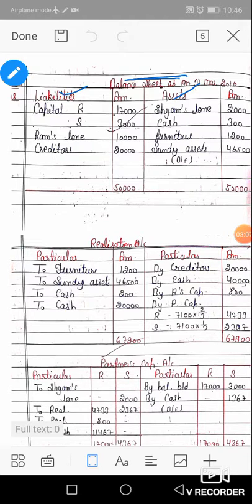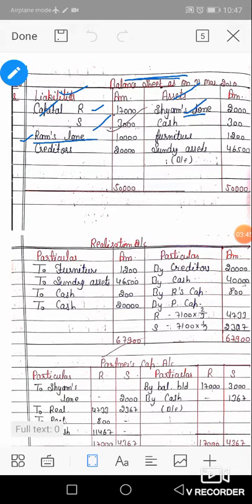First, in the first line, capital account is a liability: capital accounts of Ram and Sham, rupees 17,000 and 3,000 respectively. Sham owes 2,000 to the firm. Sham has taken a loan from the firm, so this is an asset of the firm: Sham's loan, rupees 2,000. The firm owes a loan, so that is a liability of the firm: Ram's loan, amount rupees 10,000. So there are two loans, one is a liability and the other is an asset.